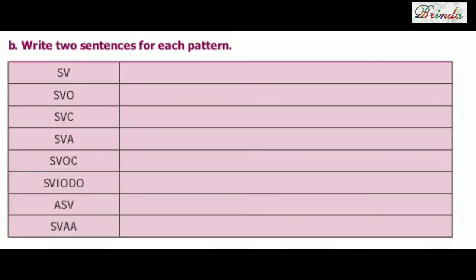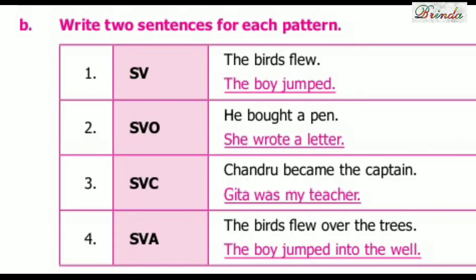Okay, moving on to the exercise part. Next one. Write 2 sentences for each pattern. Okay. SV, subject verb க்கு என்ன பண்ணலாம்? The birds flew. Okay. Birds வந்து subject, flyங்கிறது verb. Next one, the boy jumped. Next one, SVO pattern க்கு 2 sentence we need. He bought a pen. He வந்து subject, boughtங்கிறது verb, penங்கிறது object. She wrote a letter. Okay. Sheங்கிறது subject, write, அதாவது wroteங்கிறது verb, letter, object.